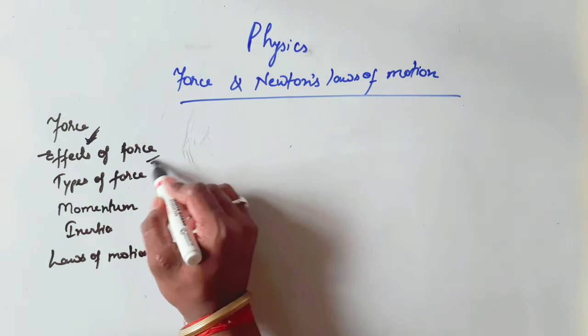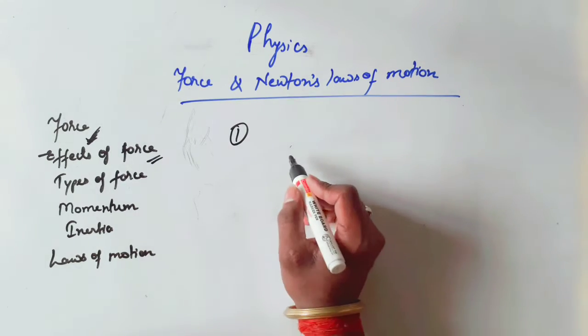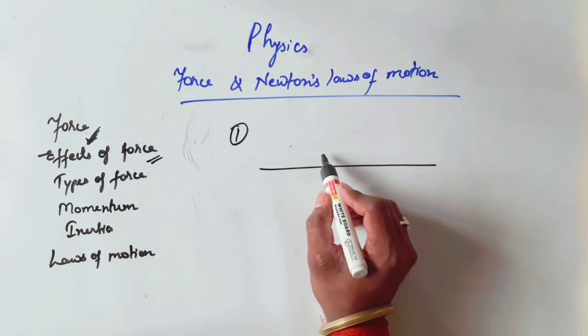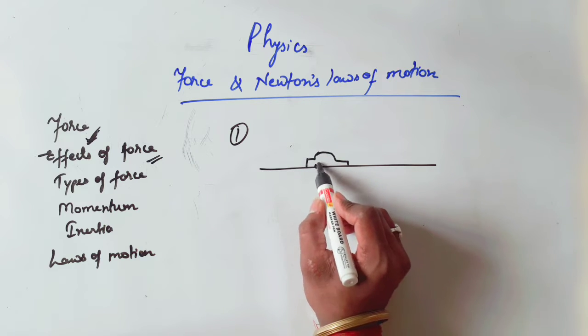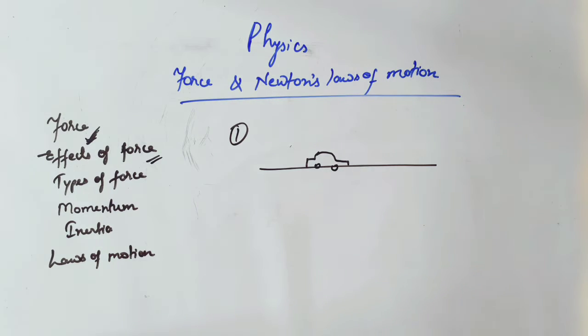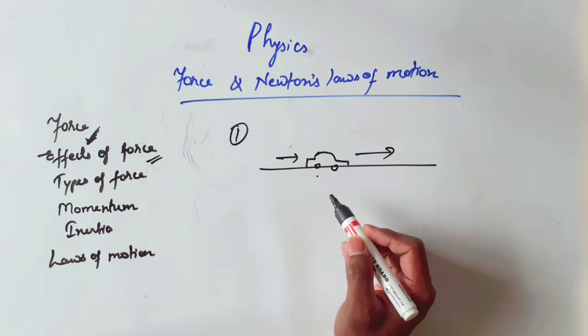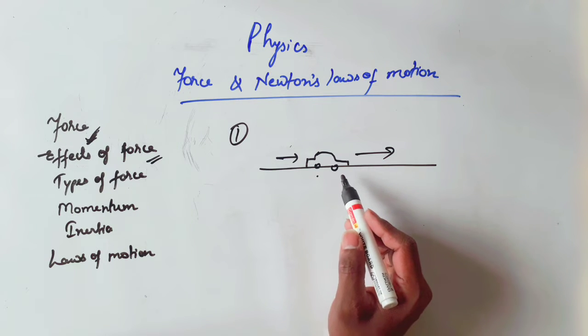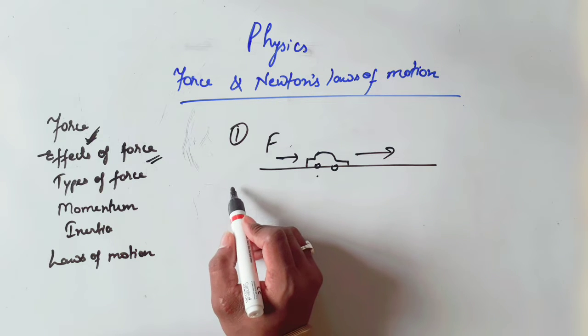There are many effects of force in our everyday life. The first effect of force is what? A force can move a stationary body. Let us suppose a body is in a stationary position. If we apply some force on it, then it starts to move. Without applying any force, this body cannot change its position. So simply we can say that motion can occur due to applying some force.